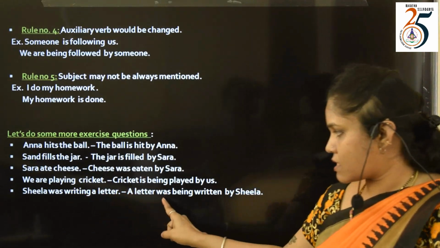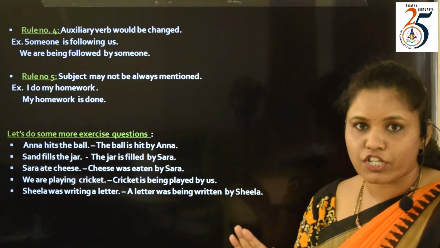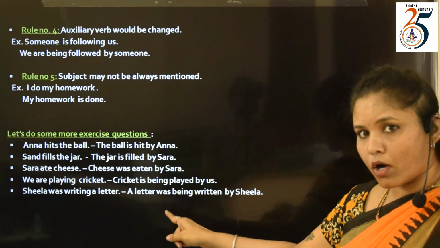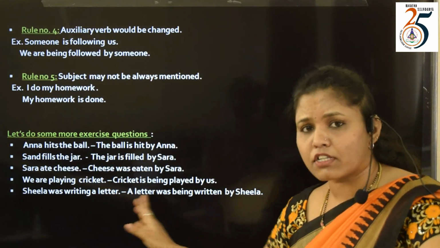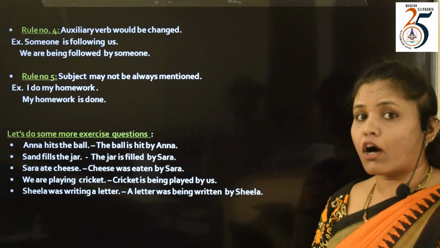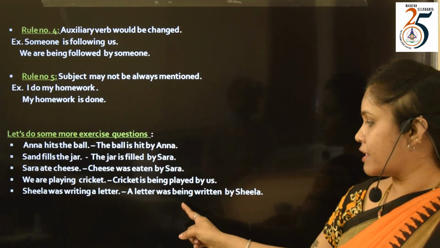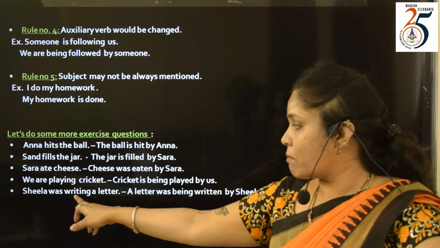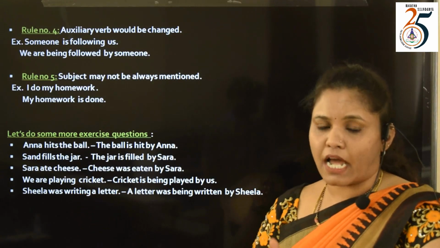then was, because letter is singular and Sheila is singular, here there is no change of auxiliaries, it remains the same. A letter was, again it is writing, continuous. So wherever a continuous sentence comes, when you are changing it to passive voice, being should be written. So a letter was being, what is the main verb of writing? The main verb is write.